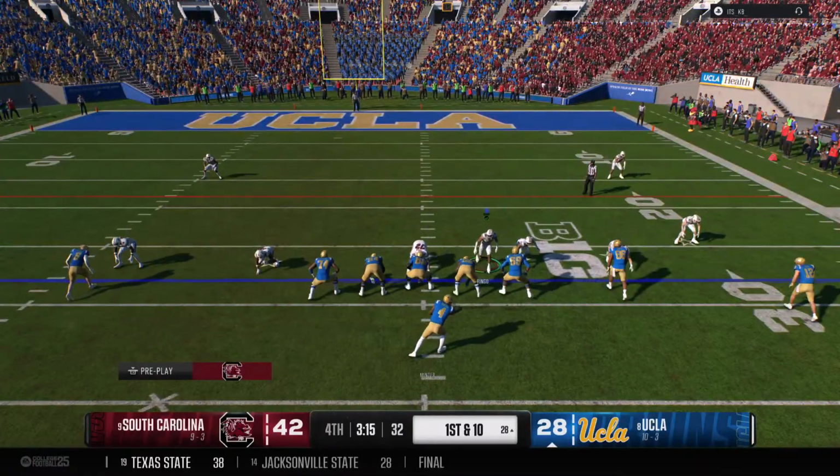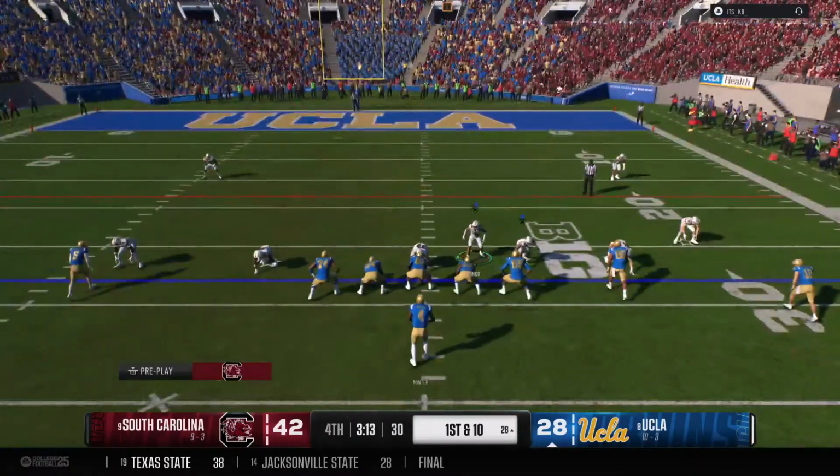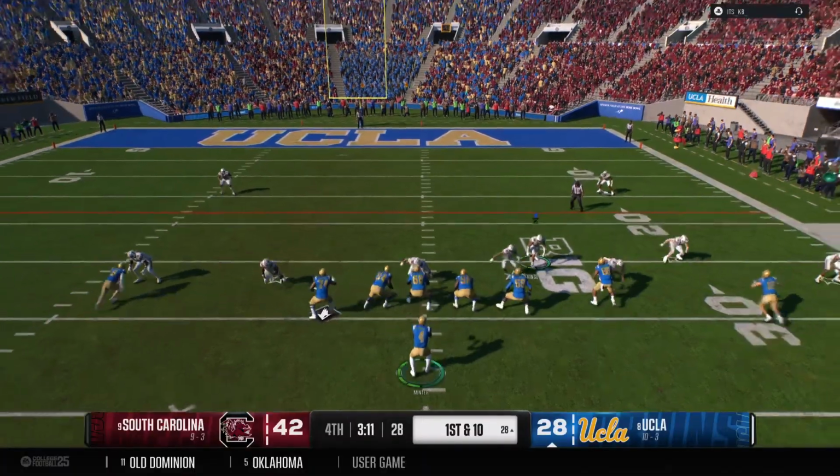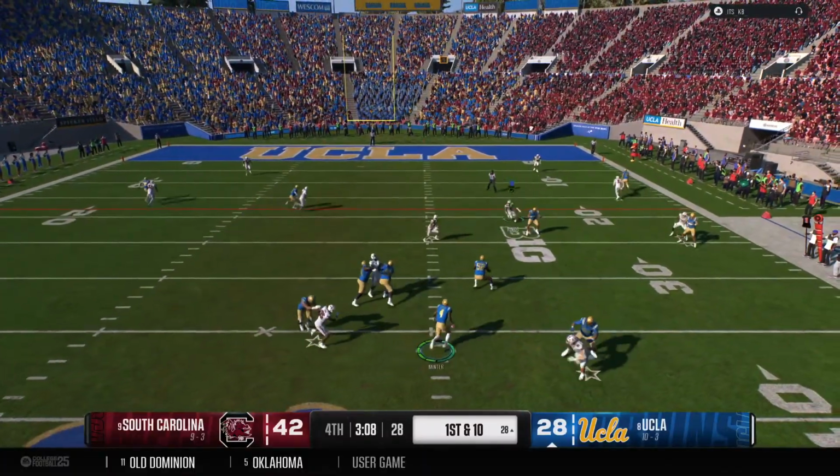Hey, it's got to start somewhere. That's a nice conversion here on 3rd down. You've got a long way to go, but maybe a little momentum here. Let's see what they can do coming off that nice play.